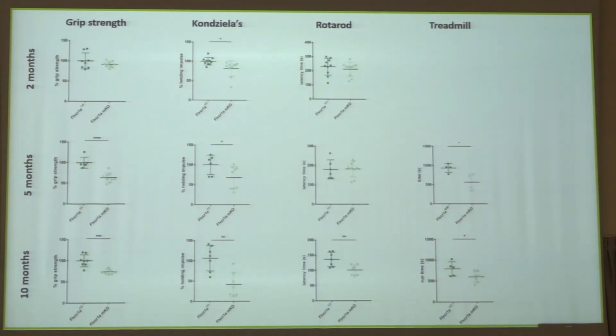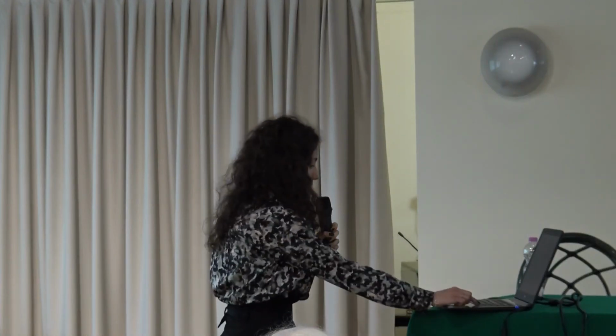And overall, these morphological and metabolic defects that we are observing also impact on muscle function, because our knockout mice perform worse compared to control in every type of test that we have performed, from strength to endurance and coordination. And this is particularly true in older mice as well.